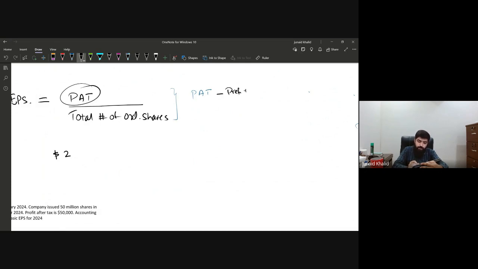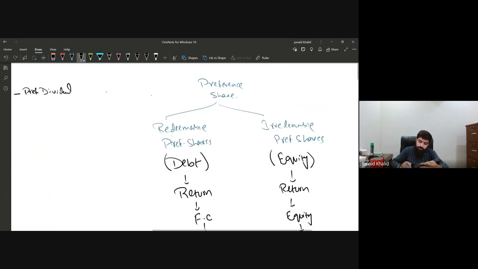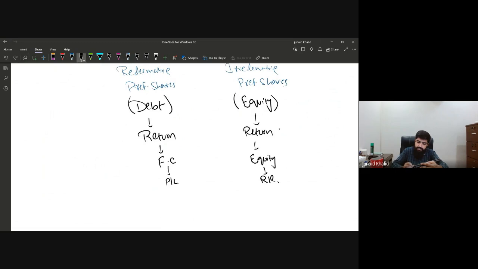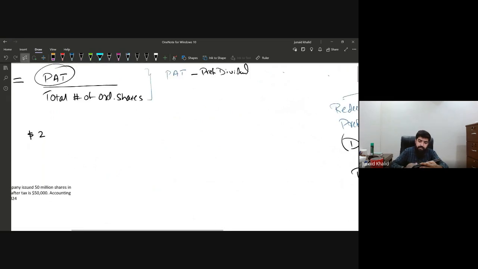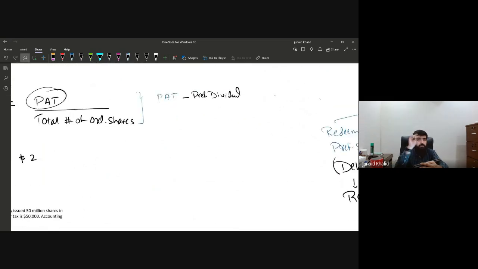And remember, we call it the preference dividend because any return which is given from the equity is known as dividend. So if the examiner has given you the preference dividend, by default this is going to be the irredeemable preference dividend, so we are going to deduct it so that we can arrive at the final profit that will be distributed among the ordinary shareholders. So, profit after tax minus preference dividend.